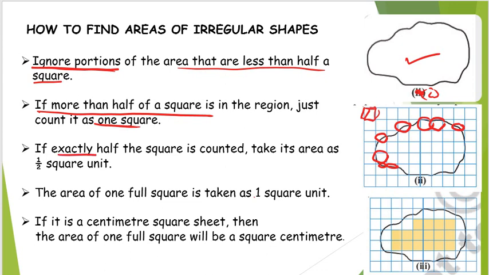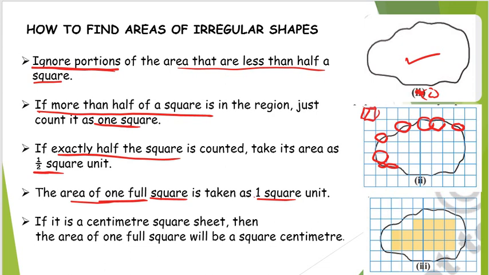And if you are having exactly half of the square, here we don't get any exactly half, but if you are having such a type, then you need to consider that as half square unit.